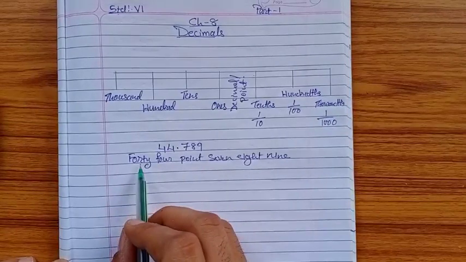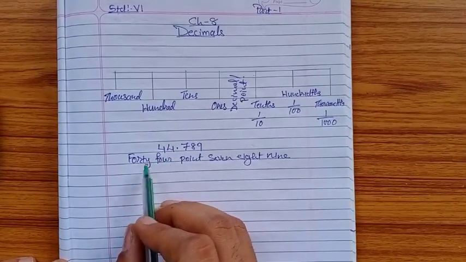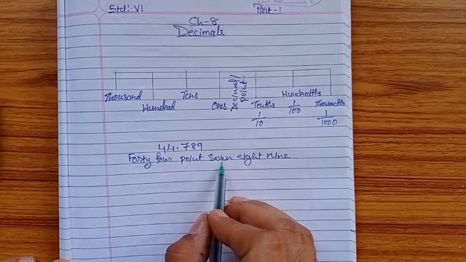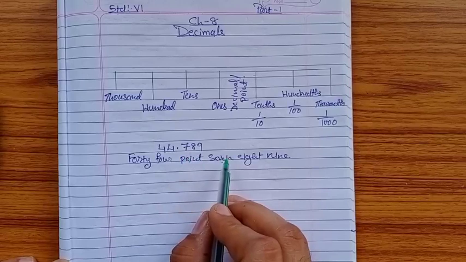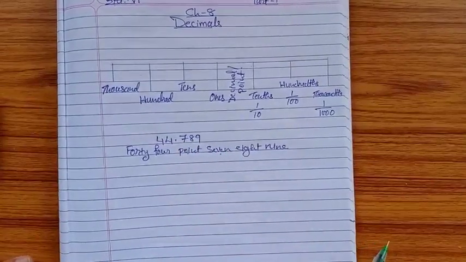So it's better, when you read a decimal number like 44.789, to read the digits after the point separately. You do not read them together.